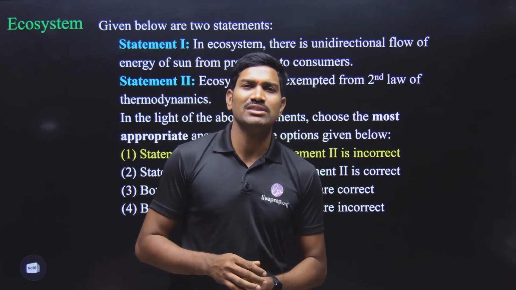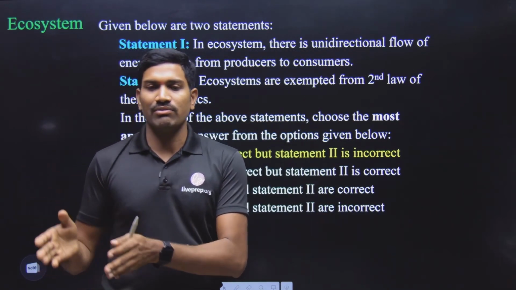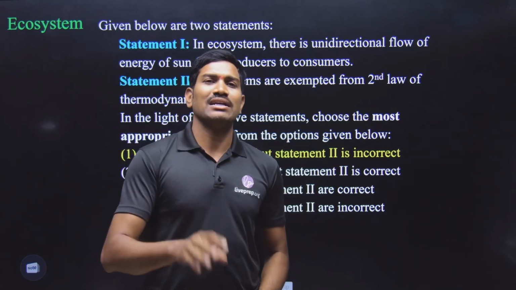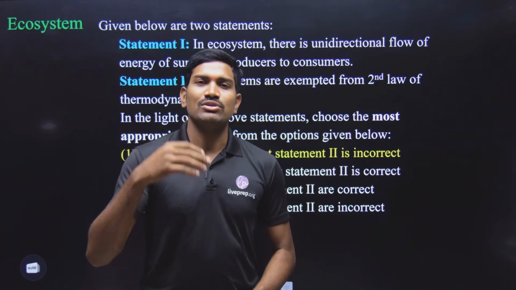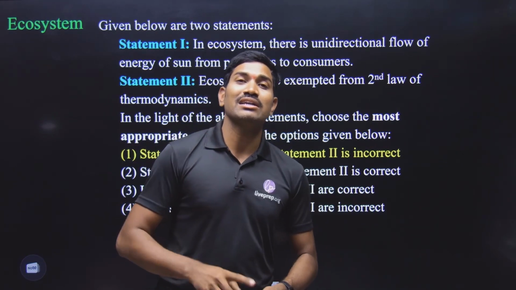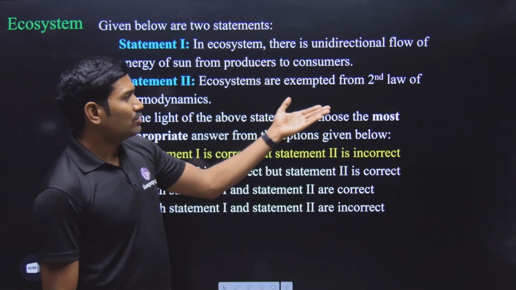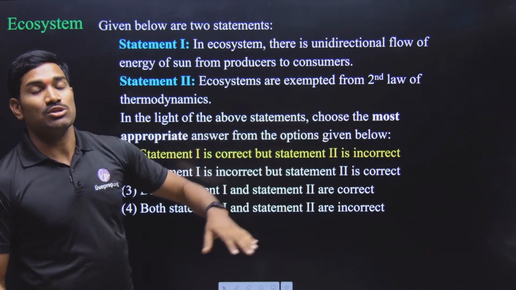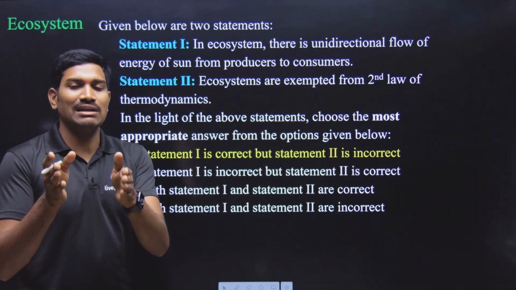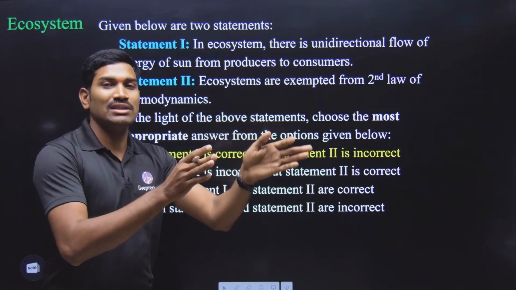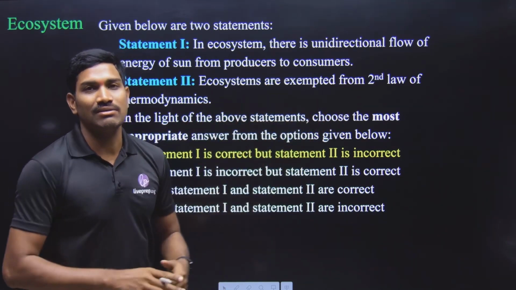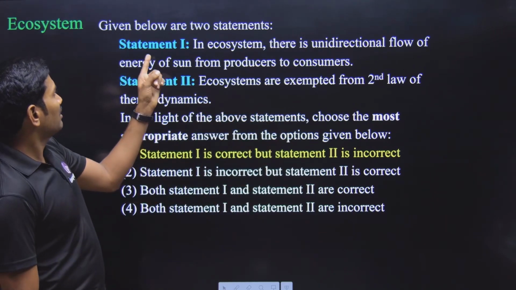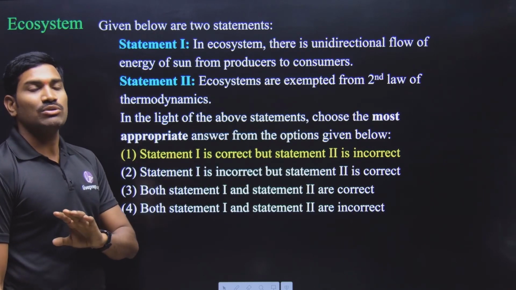So even ecosystems follow the second law of thermodynamics. What does the second law of thermodynamics say? When energy is moving from one level to the next level, that means when a reaction is taking place, some amount of energy will be lost into the nature. So some disorderliness will increase, entropy will increase, yes or no? So this is applicable even for ecosystems also. That's why the energy present in one level of an ecosystem, when moving to the next level, cannot go entirely to the next level. Some energy will be lost into the nature. So statement 1 is correct. Statement 2 is wrong.